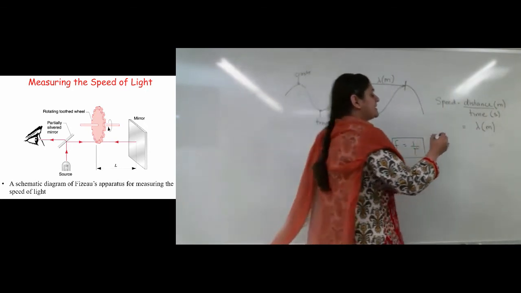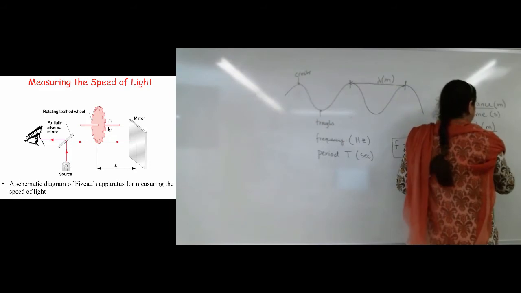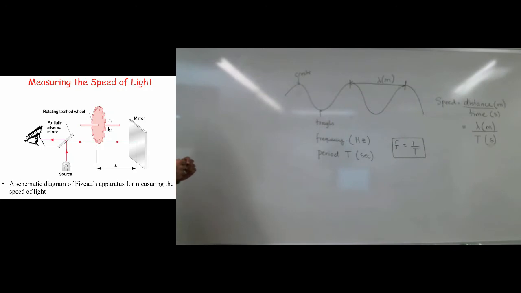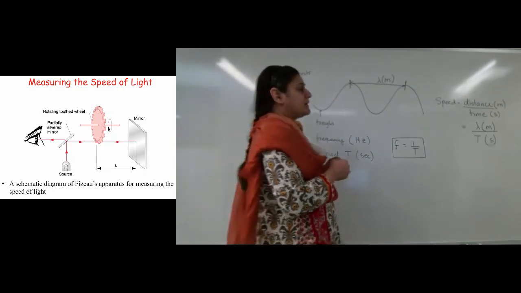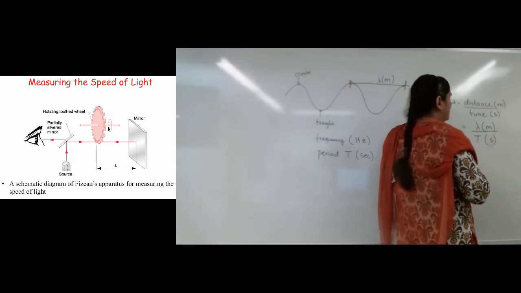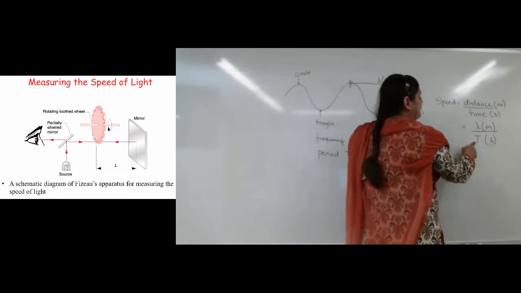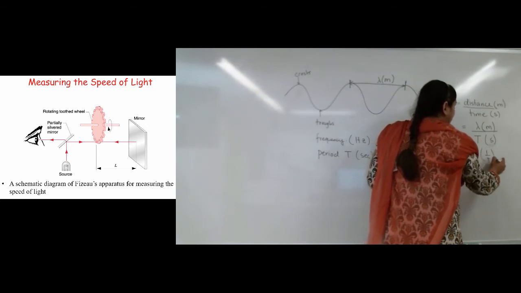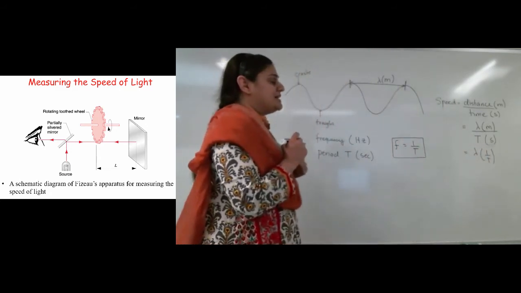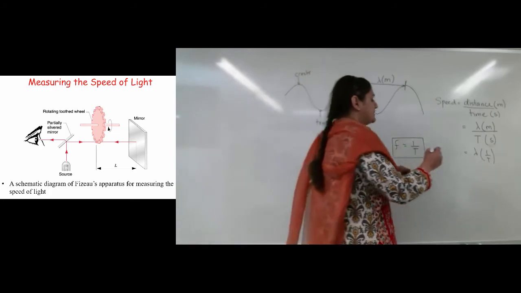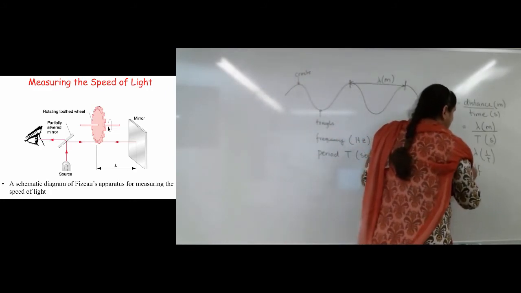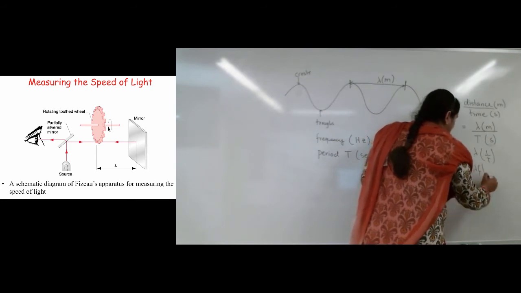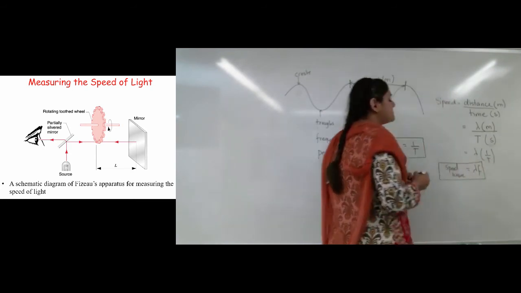I'm going to replace time with period. It makes absolutely no difference, right? Now, can I rewrite this as lambda times 1 over T? And the answer should be yes. And I know 1 over T is equal to frequency. So the speed of a wave is lambda times its frequency.